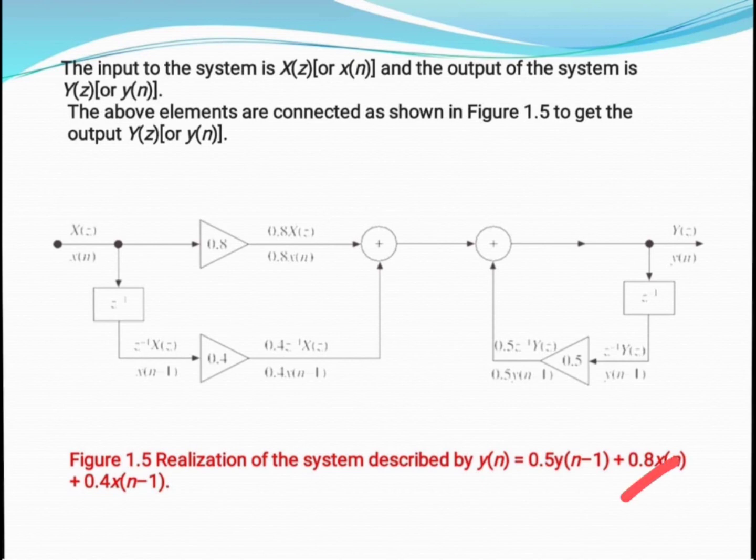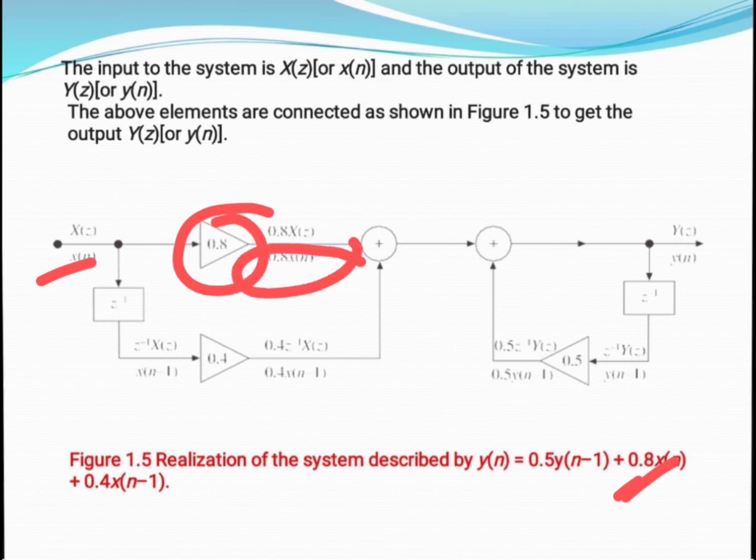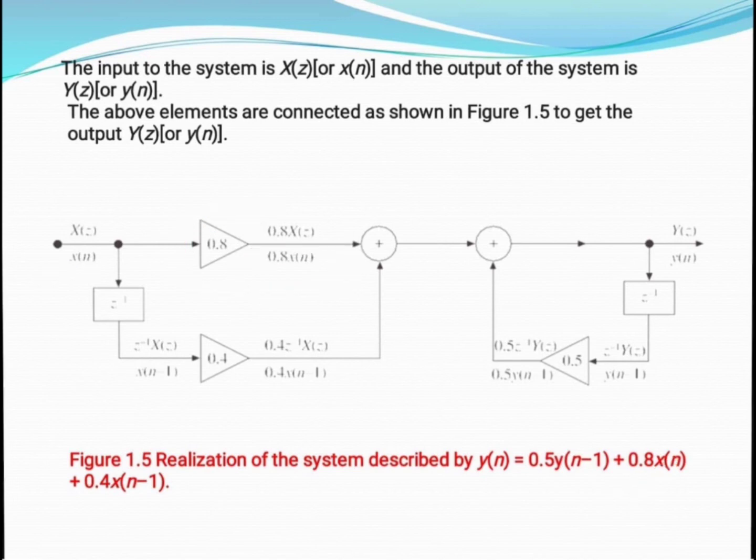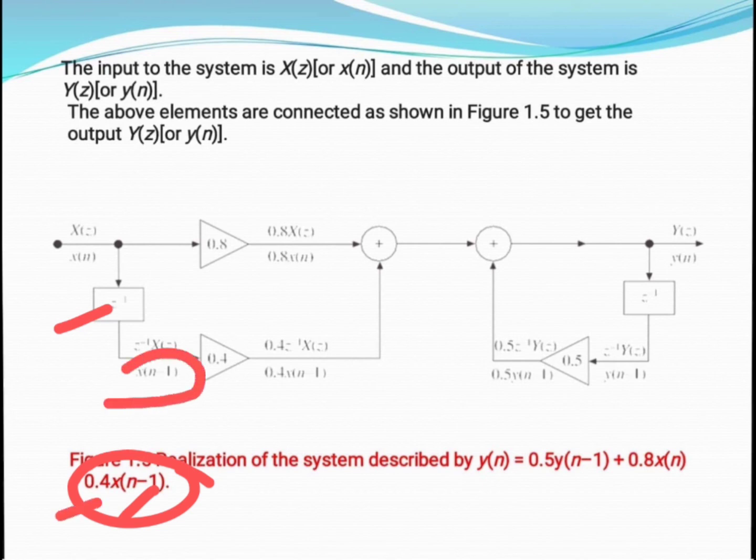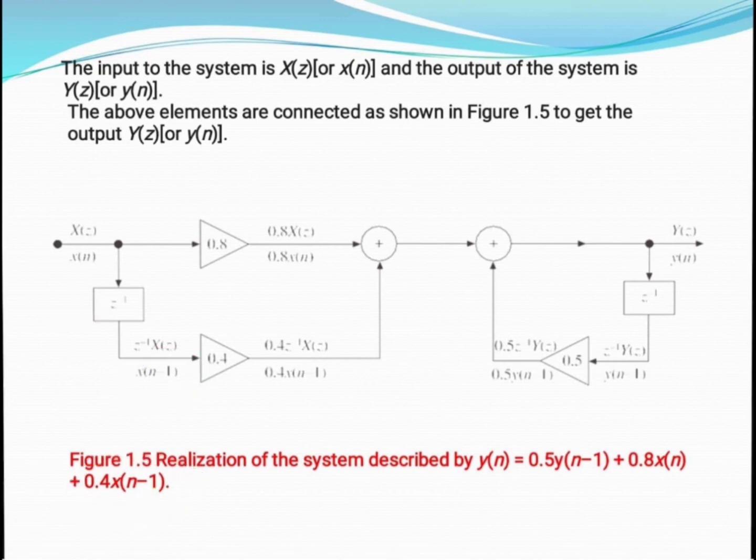So here x of n, with a simple multiplier we can have this, and 0.8 of x of n is implemented here. Next, 0.4 of x of n minus 1. So we need to implement x of n minus 1. So here we provide one delay function and we implement x of n minus 1, and we need a 0.4 multiplier. So here we are using the multiplier function, which is 0.4, and the output is nothing but 0.4 x of n minus 1.